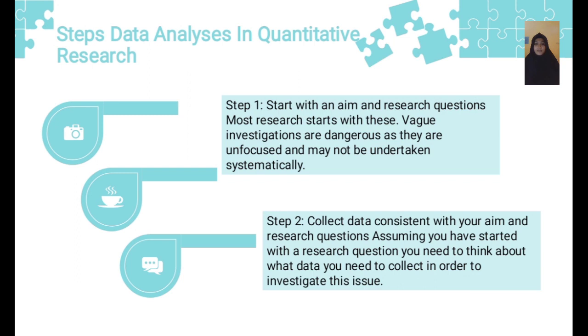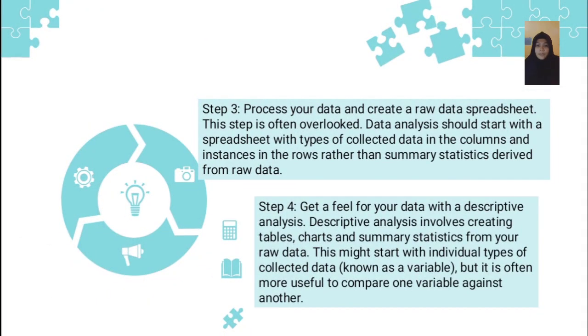systematically. Step two is to collect data consistent with your aim and research question. Assuming you have started with a research question, you need to think about what you need to collect in order to investigate this issue. In step three, process your data and create a raw data spreadsheet, and this is often overlooked.